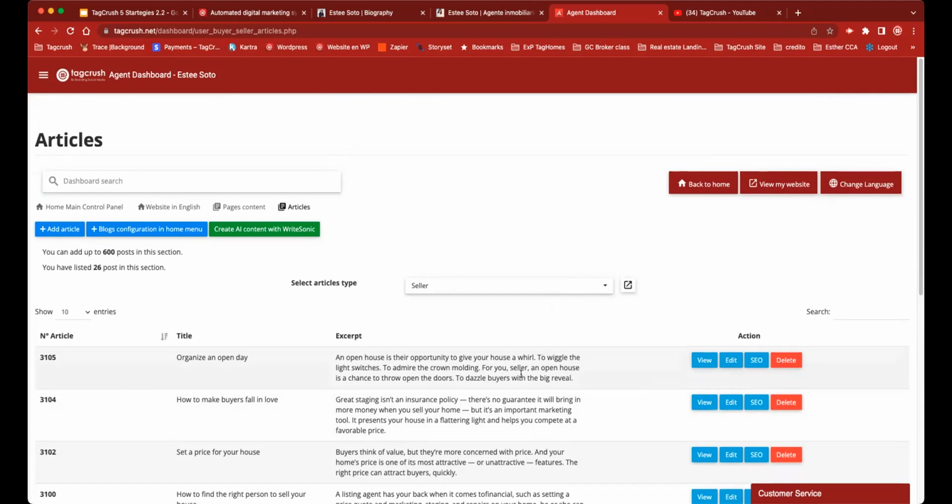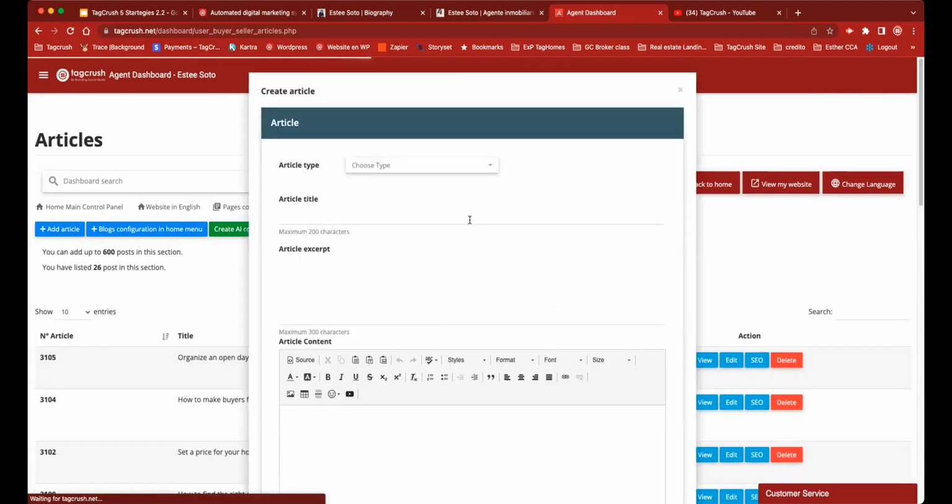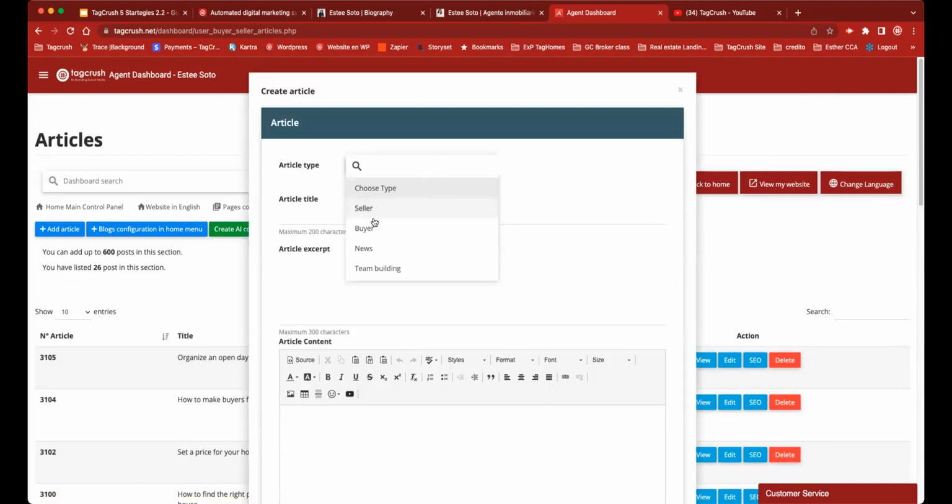Those are the ones that you should be working with. But for example, let's imagine someone in the class works with credit restoration. You should be able to come to articles and create articles right here. Instead of news, you create a category called credit restoration, right?